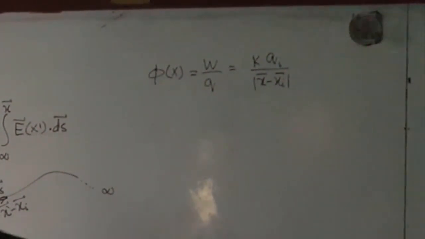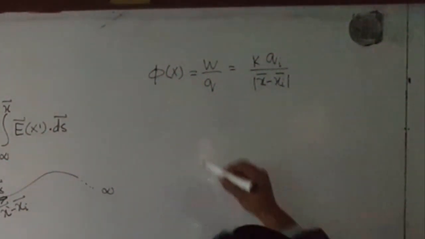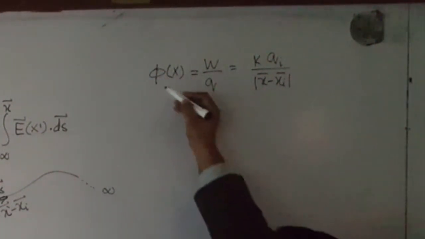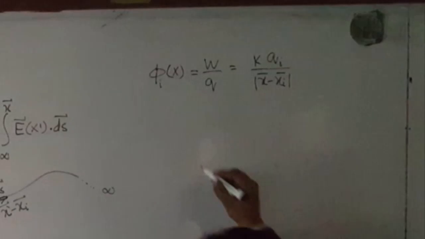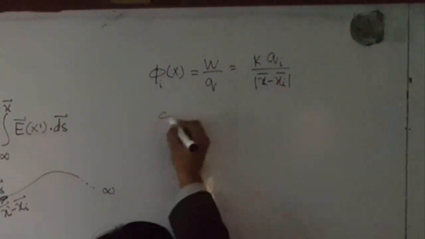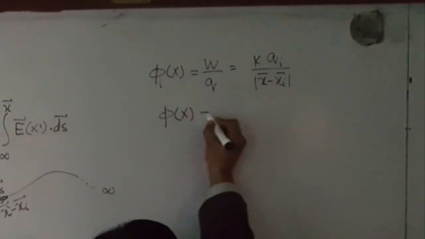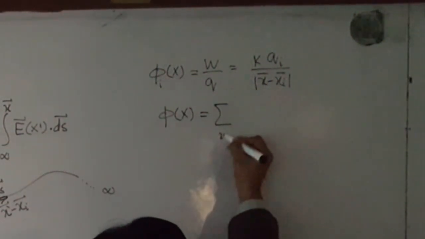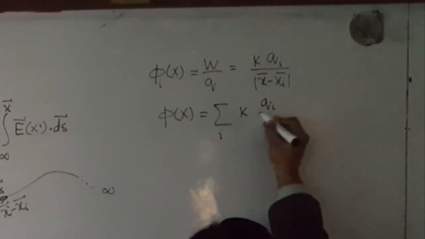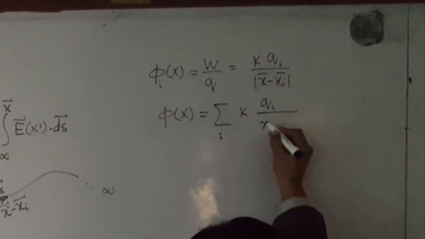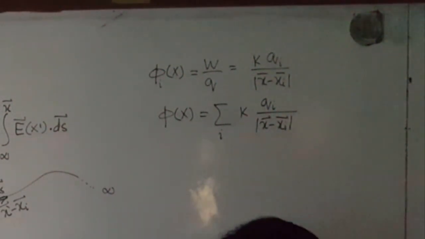Alright, you write this one, that this will be, let's say, for an ith charge. Then if there are many charges, for the total charges I will write that the total potential will be the sum of all of them, means the summation over i of k qi divided by the absolute value of x minus xi.